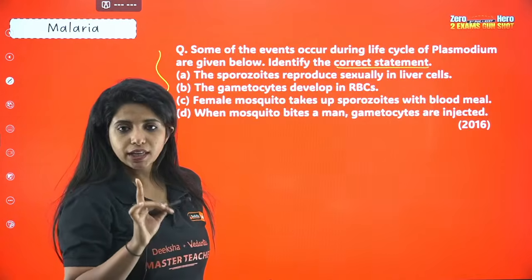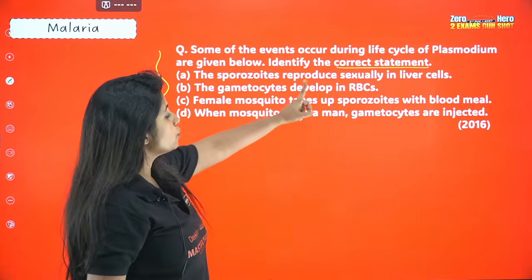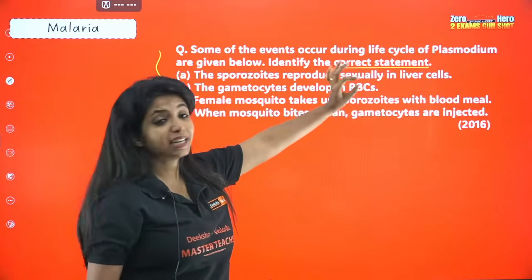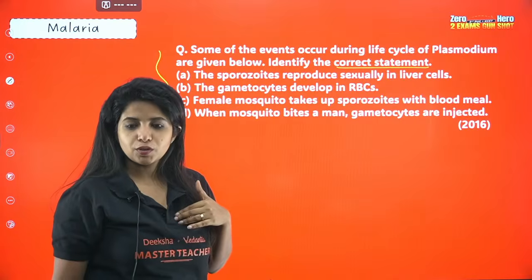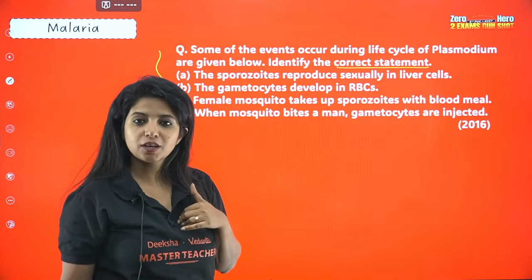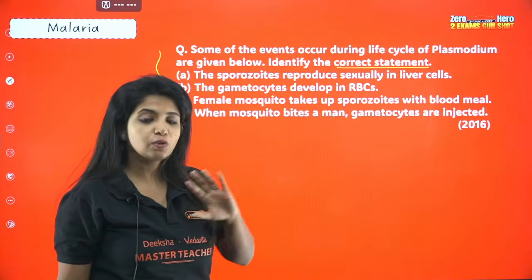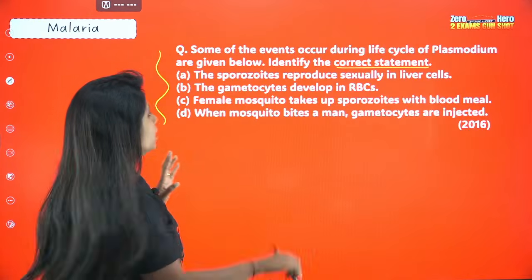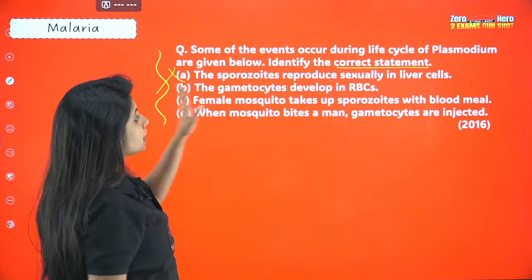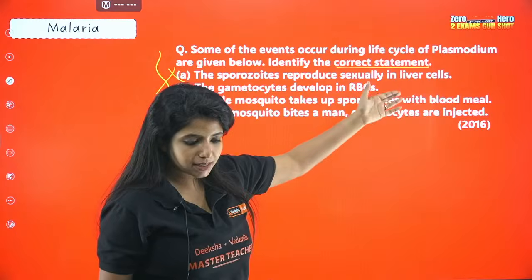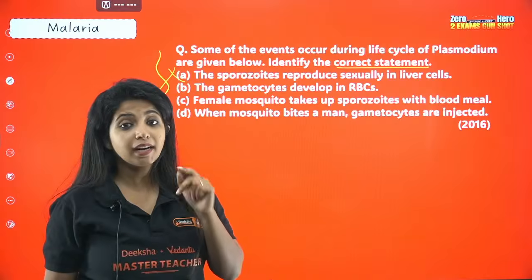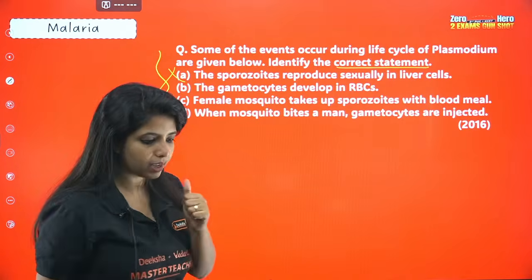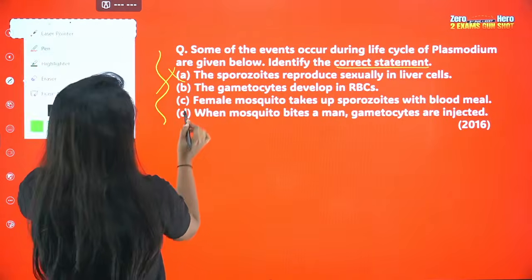Now over here, the first statement says that the sporozoite reproduces sexually in liver cells. Do you think it will be reproducing sexually in the liver cells? No. There is no sexual reproduction happening in the human body, so this is definitely wrong. The gametocytes develop in RBC. This we have just studied: in RBC, gametocytes are being developed, and apart from that, hemozoin is also being formed out there, right? So this particular statement is going to be correct.